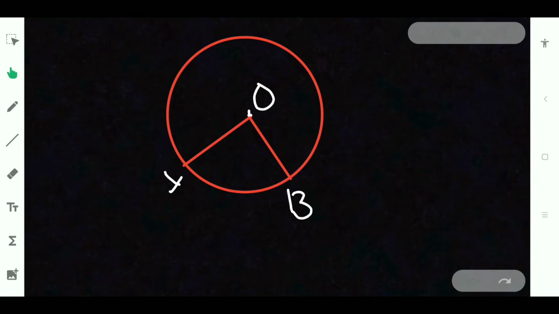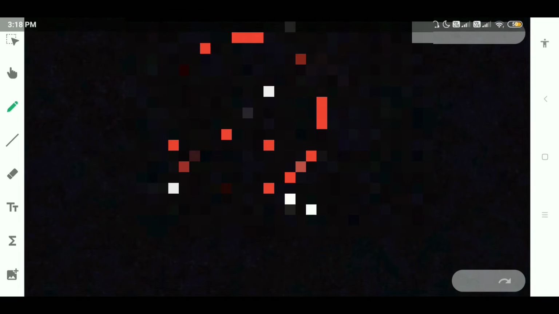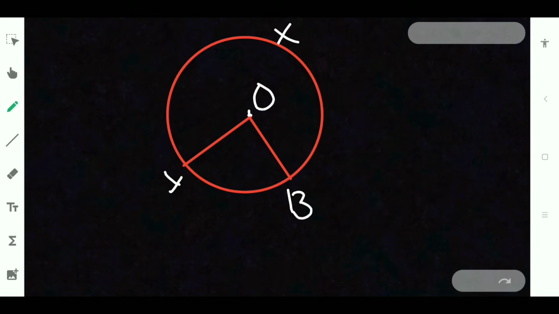And what about this? This is also O. If I take a point X, then YXB will be the major sector and OYB the minor sector.